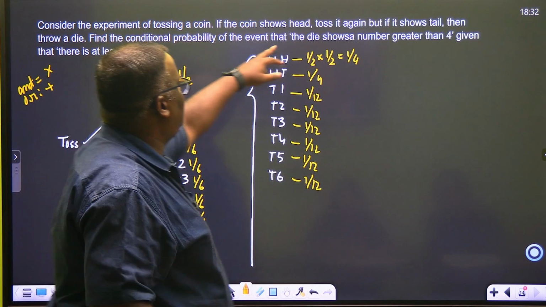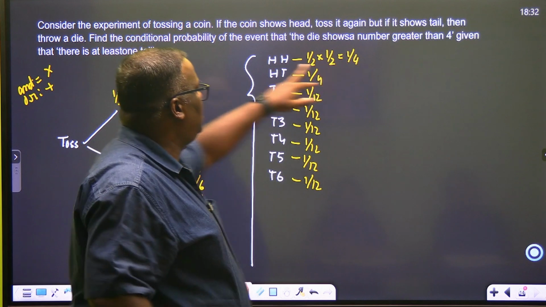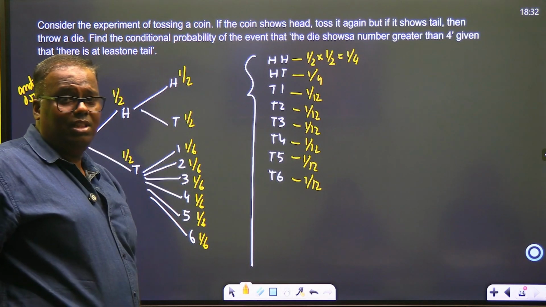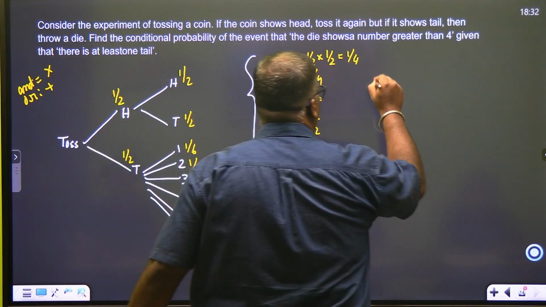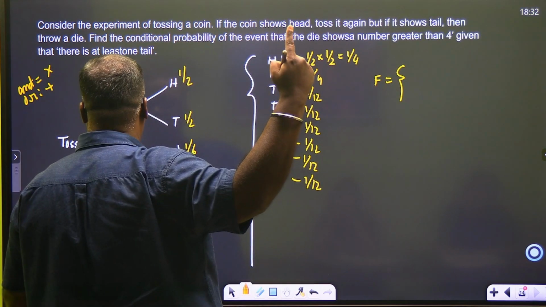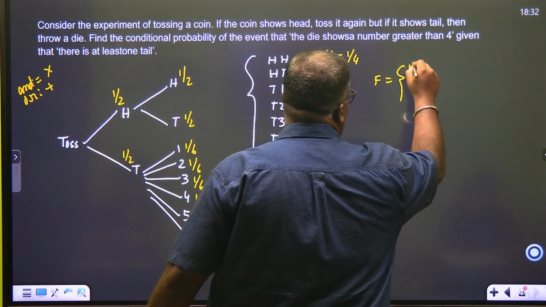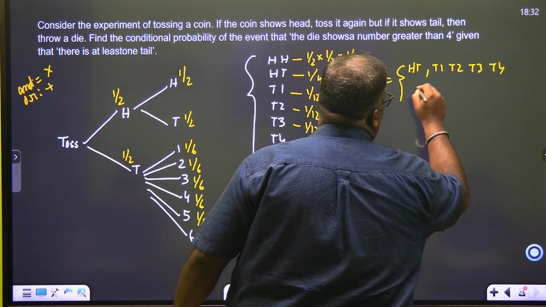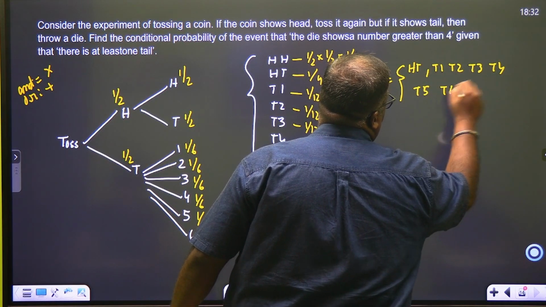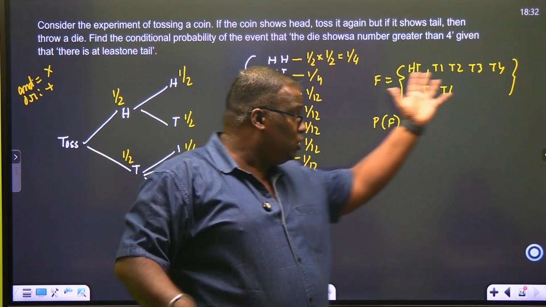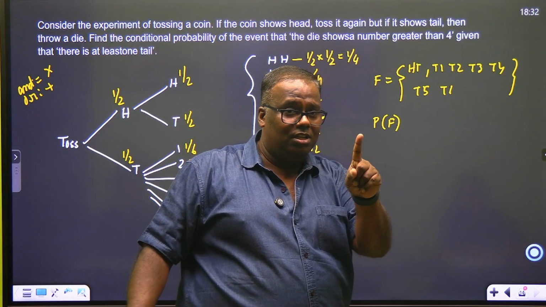Find the conditional probability that the die shows a number greater than 4, given that there is at least one tail. So बताओ, given that there is at least one tail. At least one tail means HT, T1, T2, T3, T4, T5, T6. अच्छा, what is the probability of F? These are again mutually exclusive. कोई एक ही घटेगा इसमें से.